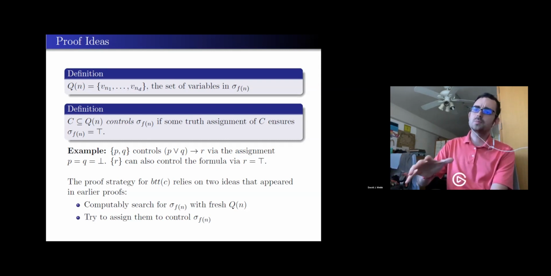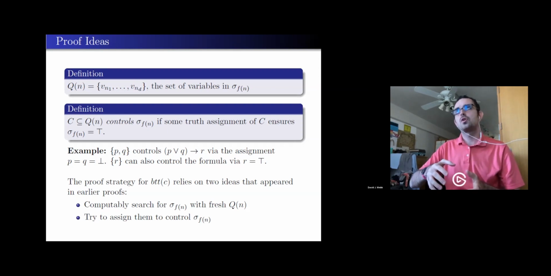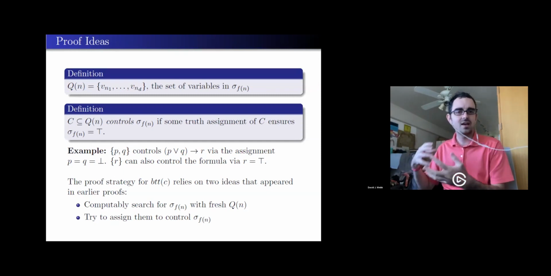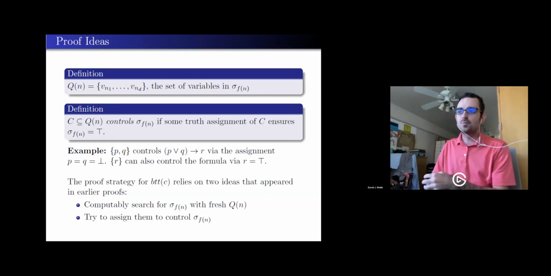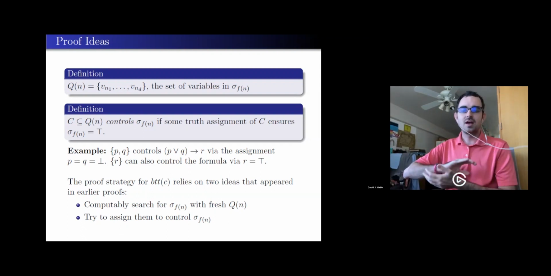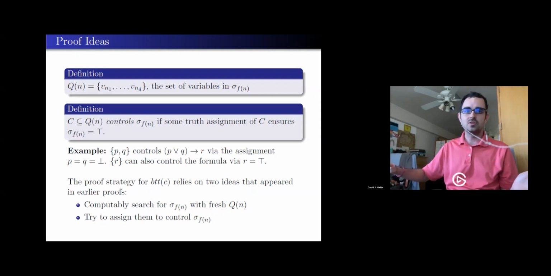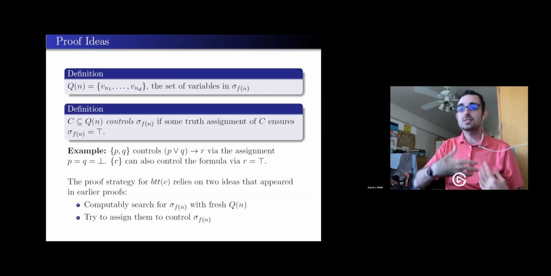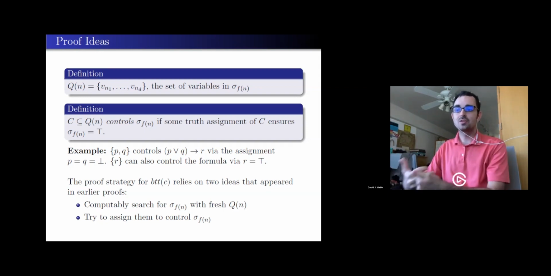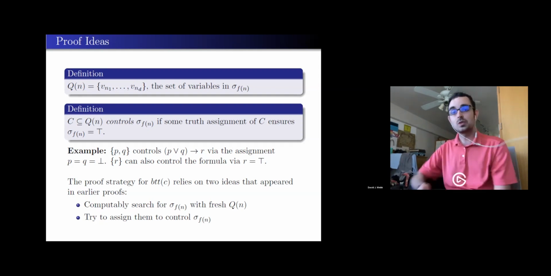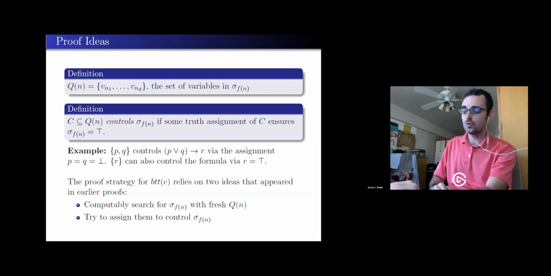I could, in principle, only search for tables that have a control set that can be controlled by a set of fresh bits. I guess that would be enough, but the proof is much cleaner if I just search for tables that have all their bits fresh altogether, never been used before. That is a much better way to organize the argument. So towards that end, let's look at that first. Let's talk about this computable search that I've been doing. And then when that succeeds, we'll try to do the assignment.